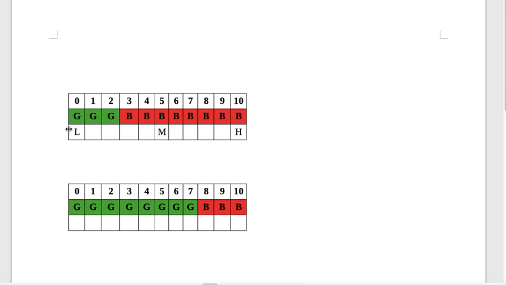So first I'll check if high equals low. If high equals low, I'll return low or high, so I have reached the first bad version when high equals low. We'll see to it later. So high is not equal to low here. So I calculate the mid, and I get this. So I check if it is a bad version. Yes, it is a bad version. So if this is a bad version, all after it are bad. So I need not consider this. So I'll bring high to the mid.